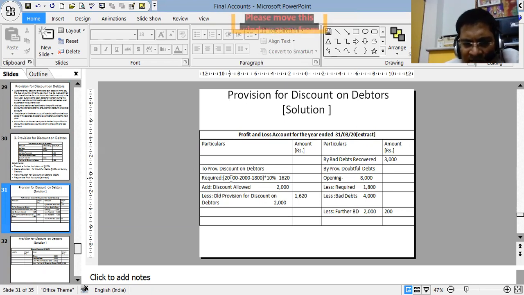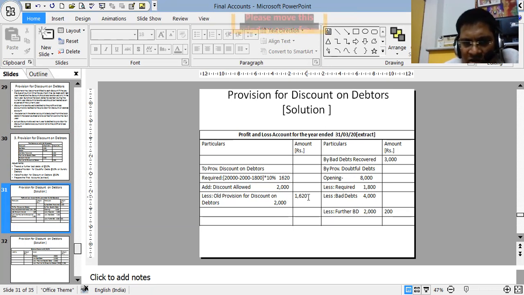20,000 was the total debtors, minus 2,000 further bad debts, so 18,000, minus this 1800. How did this 1800 come? This is the provision for doubtful debts. Always remember the provision for discount on debtors is on the balancing figure. On 18,000 minus 1800, that is 16,200, 10% of it is 1620.